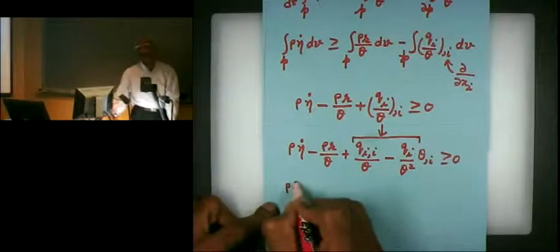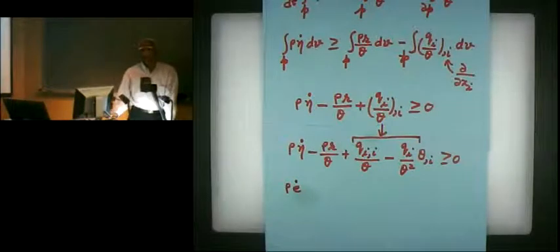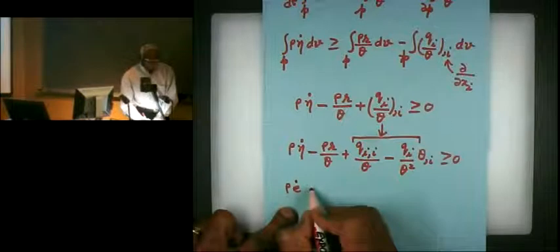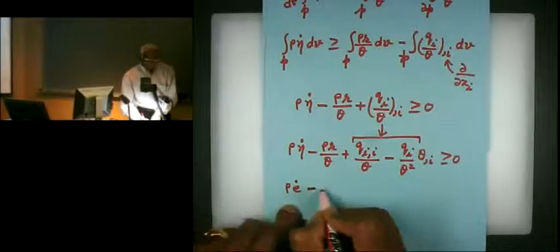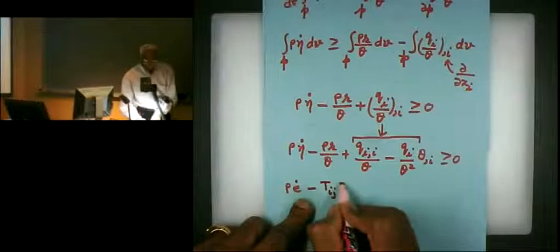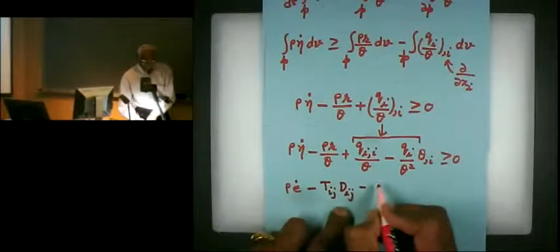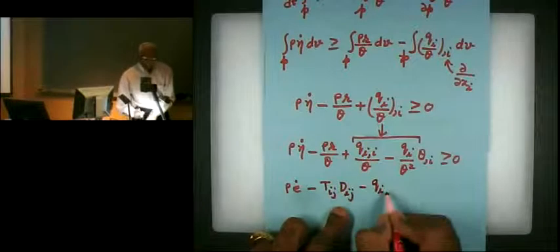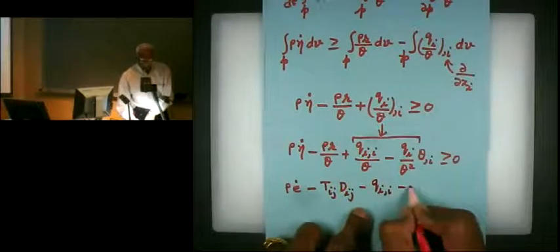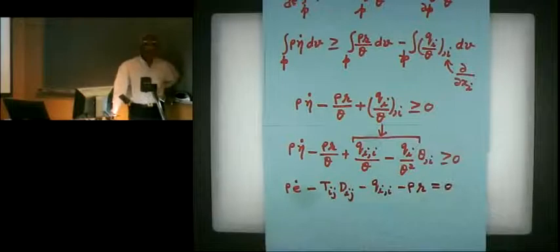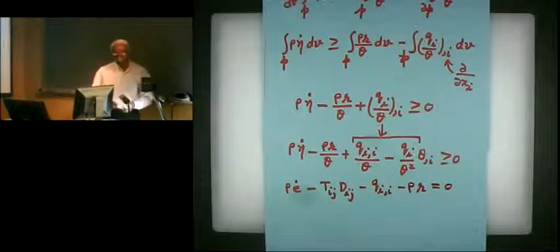Okay, now let's recall the balance of energy, the balance of internal energy. That's rho E dot minus Pij Bij minus Qi comma I minus rho r equal to 0. The bottom line I wrote is the balance of internal energy with every term written on the left hand side.